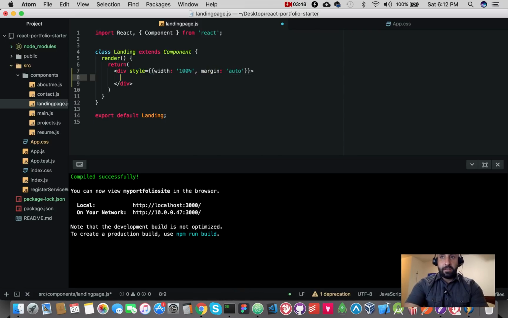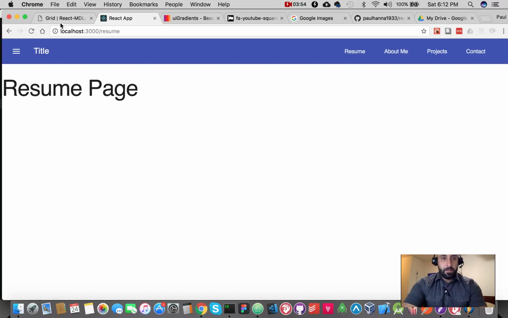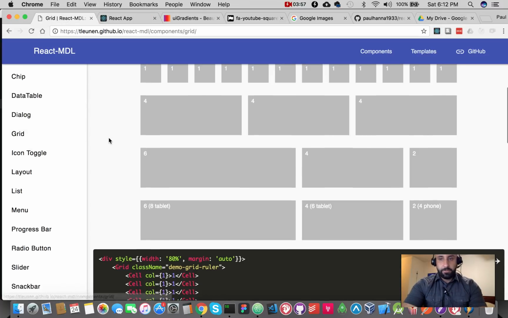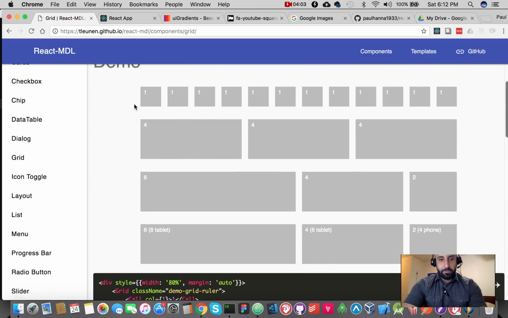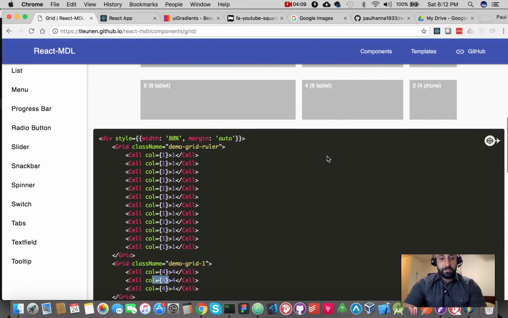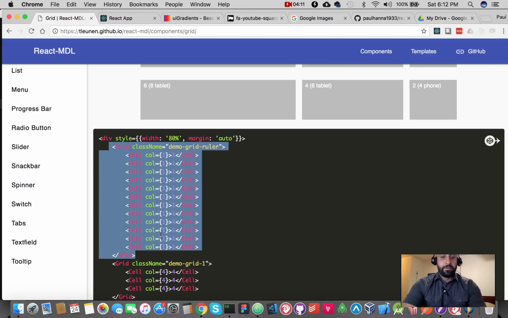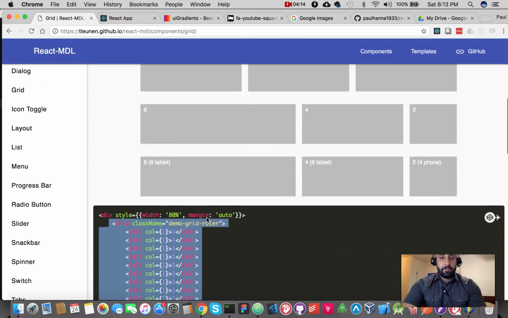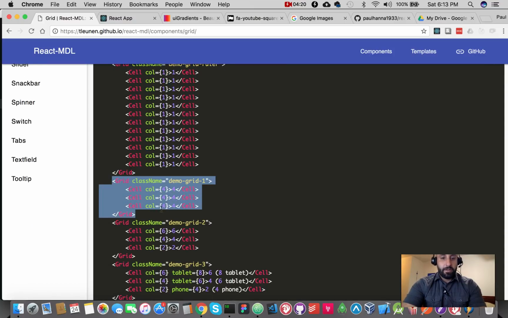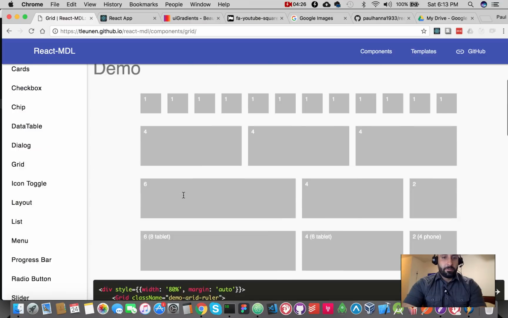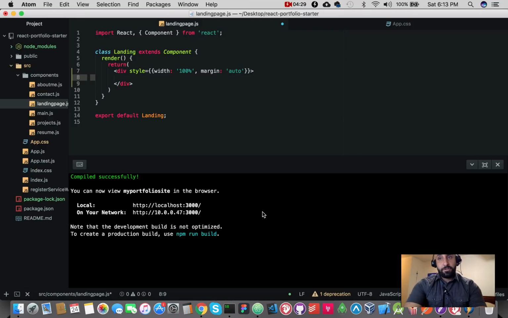Inside of that div, we're going to do a grid and a cell. For React MDL, let me just show you. They have this grid system. It's very similar to Bootstrap. You've got 12 columns across, so for example, this top portion has 12 one-column cells. You create your grid first, and then within your grid, you create your cells. This one is divided into 3, so each one consumes 4. You say column equals 4. Going back, ours is just going to be 12.